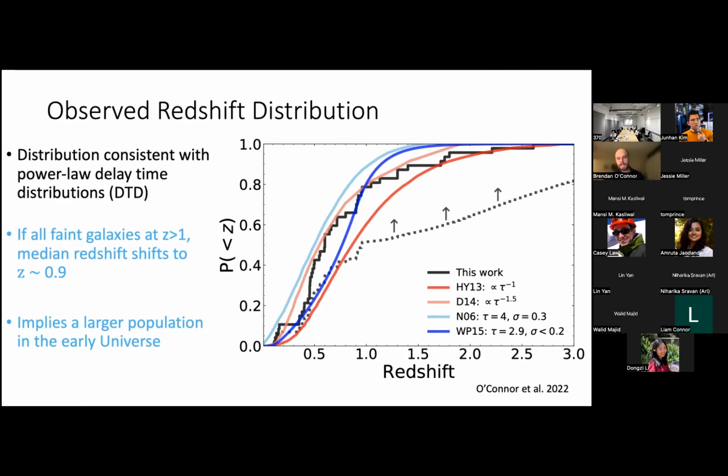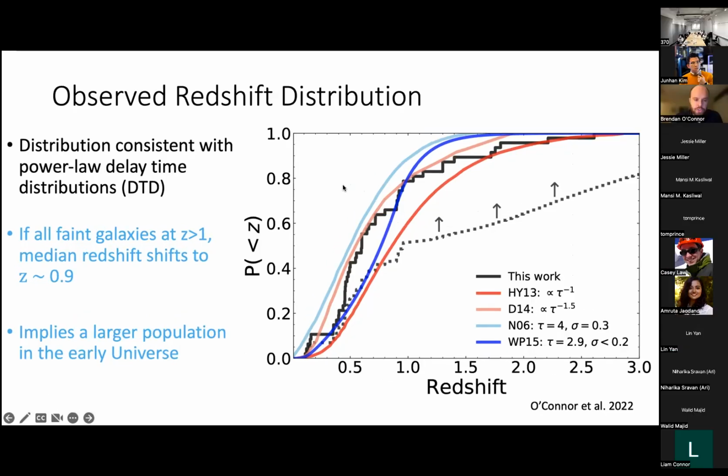So one of the games we sort of played was, if all of these galaxies that I showed a few slides ago, the purple diamonds, if all of them are at Z greater than 1, then the median redshift for short gamma bursts is going to shift to about 0.9, which is this dashed line. And what we're saying is that the true redshift distribution is lying between the solid black and dashed black lines. So we're starting to constrain the actual allowed parameter space for short GRB redshifts.